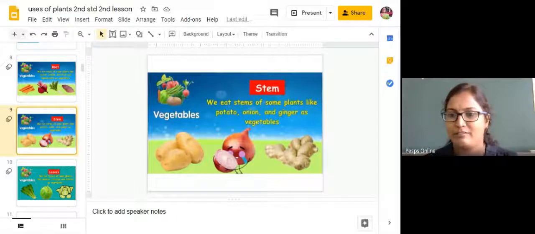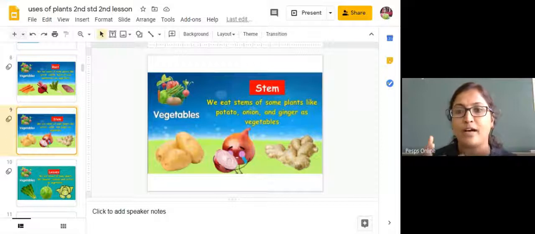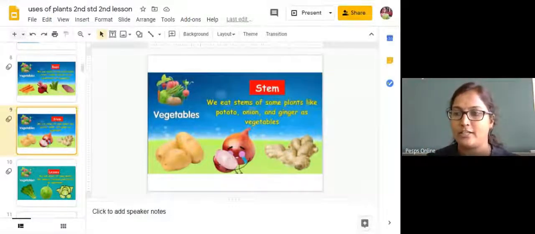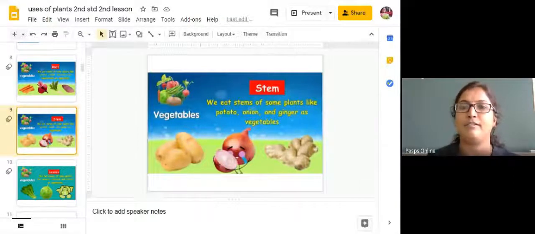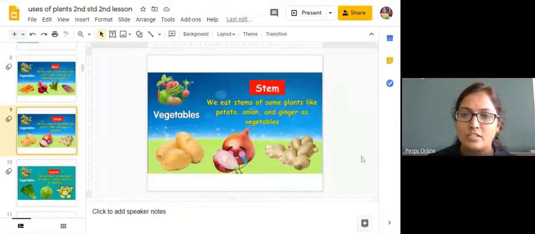Ask your mother whether the onion is a root food or a stem food, and explain to them why it is called a stem food. Okay, children, onion is the stem food. Potato is also a stem food, as well as the ginger.